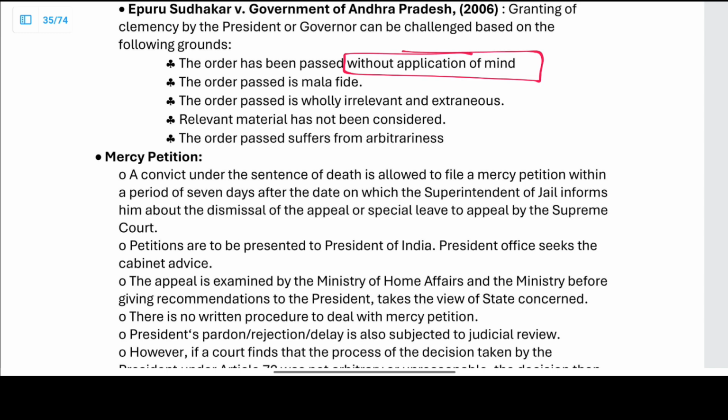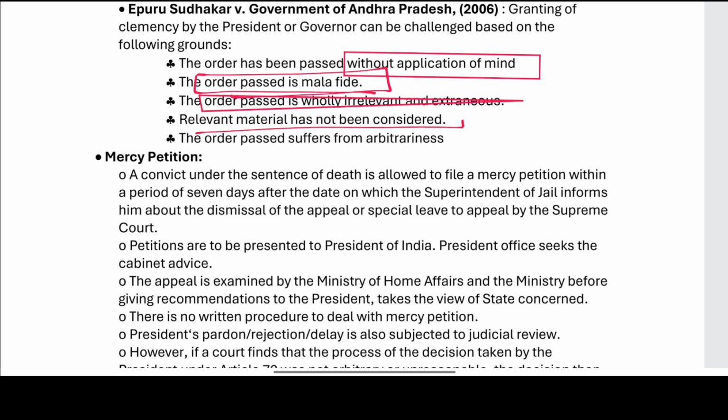When it is without the application of mind, the order is nullified. The order is irrelevant. Relevant material is not considered, and it suffers from arbitrariness.